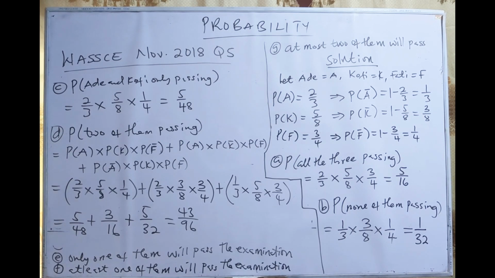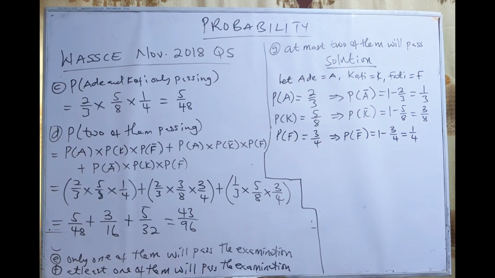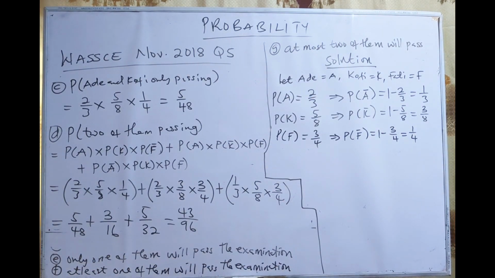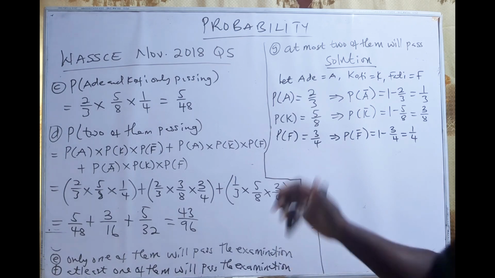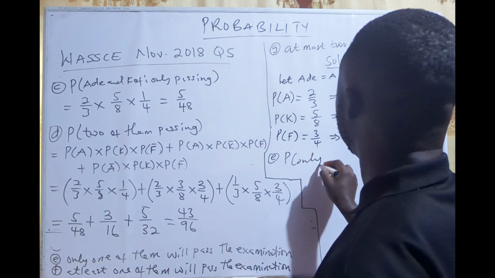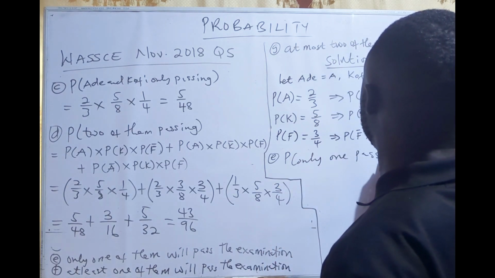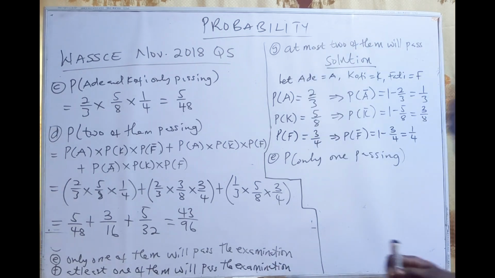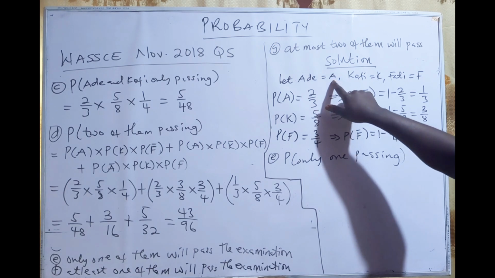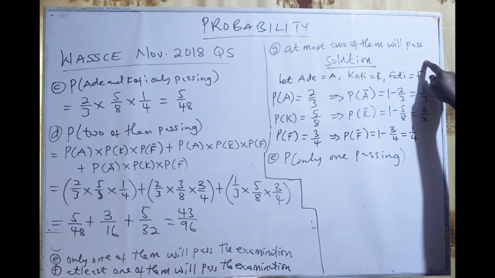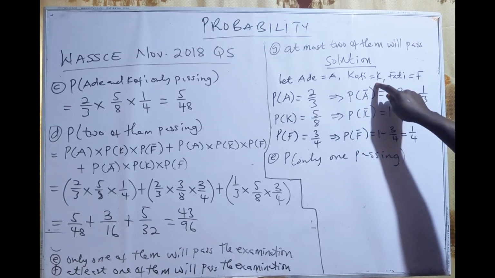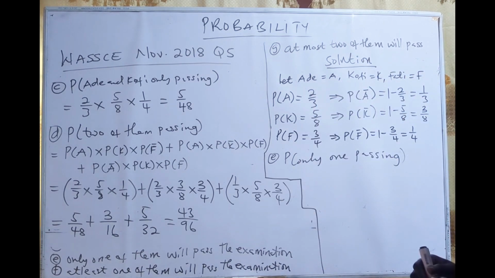Okay, so let's continue. E. Only one of them will pass the examination. Only one. So here it was 2 of them, here it is only one. So it means that if it is only one, then Ade will pass, Kofi will fail, and Fatih will fail. Or Kofi will pass, Ade will fail, Fatih will fail. Or Fatih will pass, Kofi will fail, and Ade will also fail. So one will happen at a time.